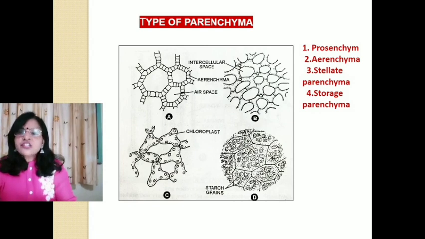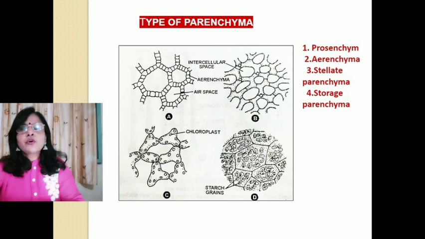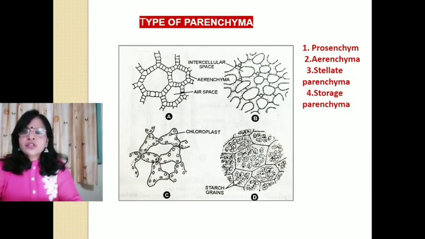The main function of the parenchymatous cells is storage. They store reserve food material, and they store water in the case of succulents. They provide buoyancy and gaseous exchange in aquatic plants, and also provide rigidity to the plant body due to turgidity, and help to maintain the shape of the plant body.